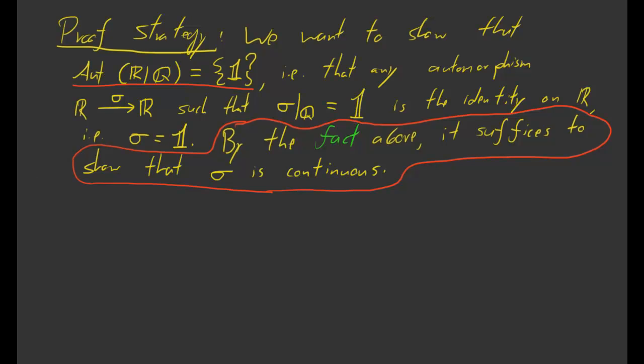We're going to try to show that any automorphism of R which restricts to the identity on Q is in fact continuous. So here's how we'll do that. We'll do it through a series of smaller claims. So here's our outline.